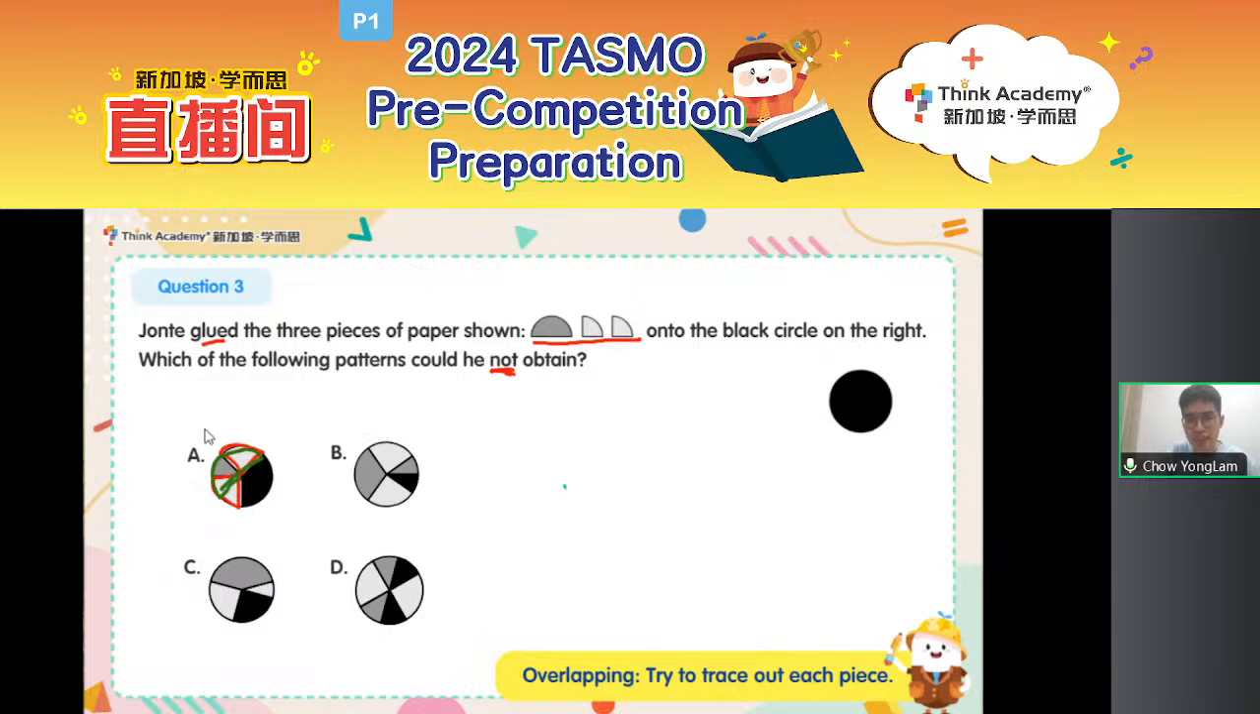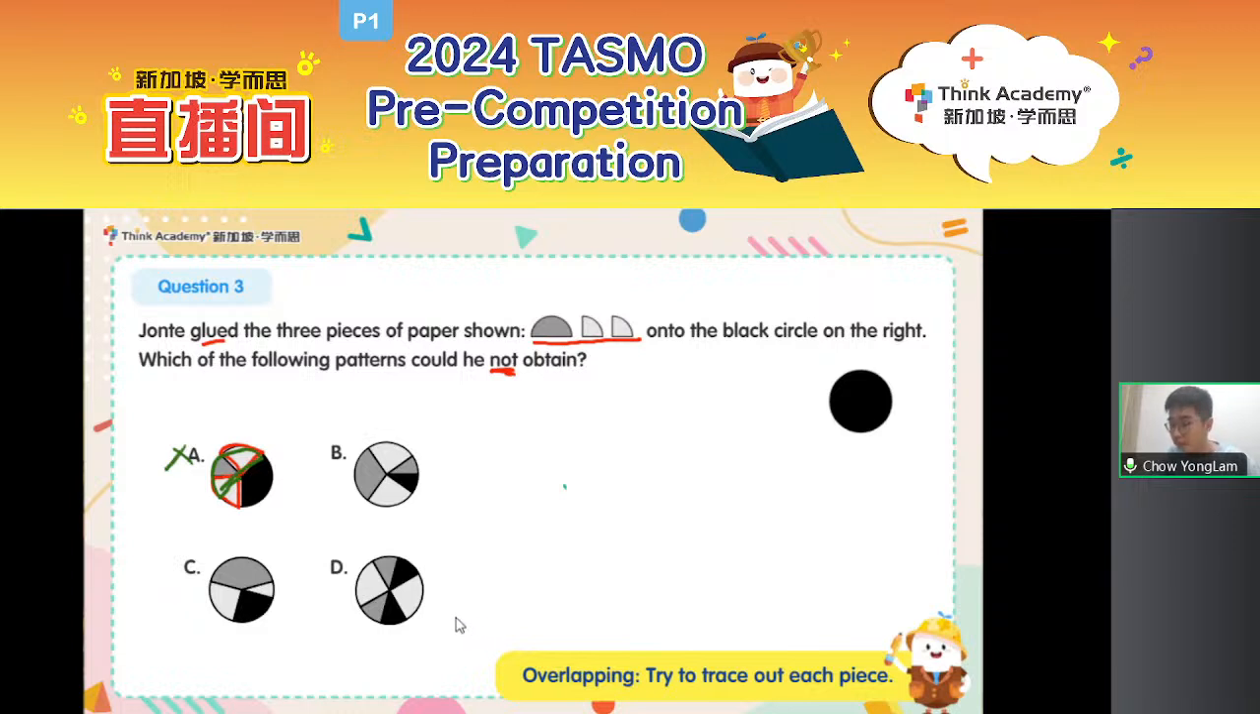So is A my answer? I can obtain A. Is A my answer? Right. What do you think? Well, the question says not obtain. Since we are able to obtain A, we cannot choose A. A is actually not the answer we want. Now let's take a look at B.